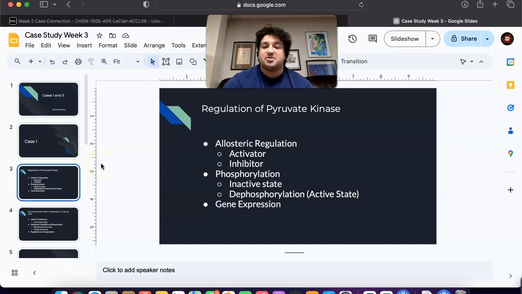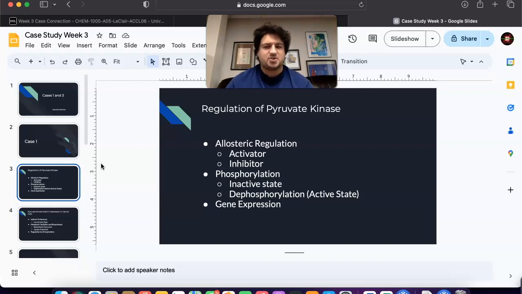There's also phosphorylation. So in the liver, type L PK is regulated by reversible phosphorylation. So the inactive state: when blood glucose levels are low, glucagon stimulates a cAMP-dependent protein kinase, also known as PKA, which phosphorylates PKL, reducing its activity and thereby decreasing glycolysis. There's also dephosphorylation, which is the active state. Here, high blood glucose levels lead to dephosphorylation of PKL, activating it and promoting glycolysis.